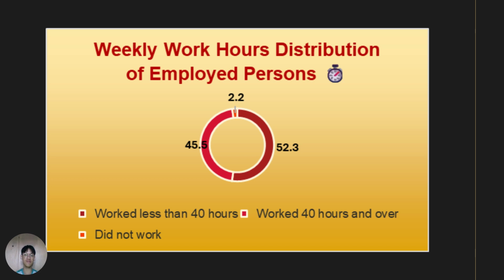So this chart presents the average hours worked per week among employed persons. Most Filipino workers log between 40 to 48 hours weekly, which is close to standard full-time employment. However, a significant number work fewer than 40 hours, an indicator of underemployment, where people want to work more hours but cannot find additional work. Tracking working hours helps measure both job quality and economic capacity.